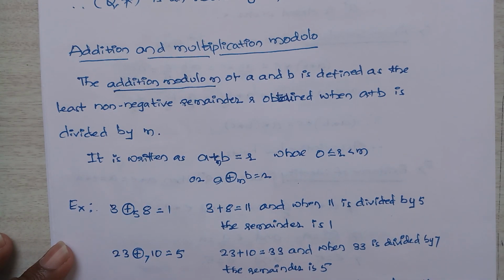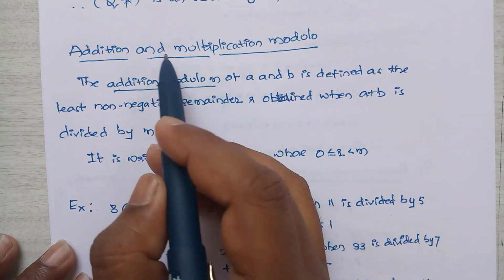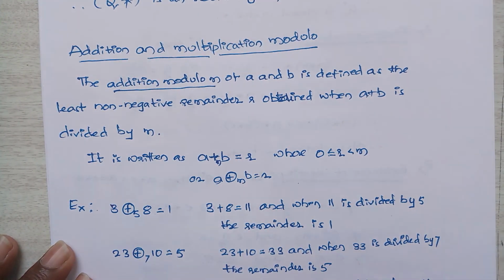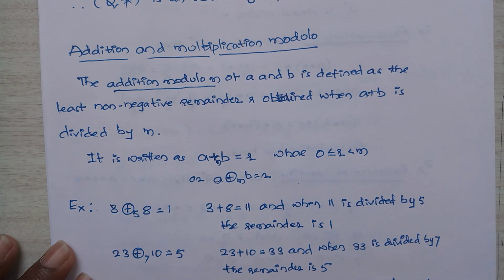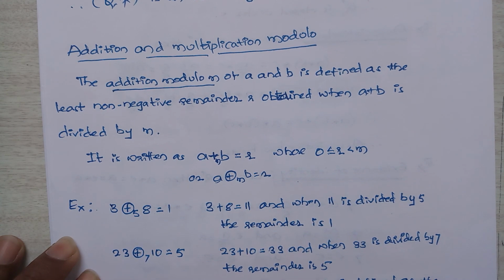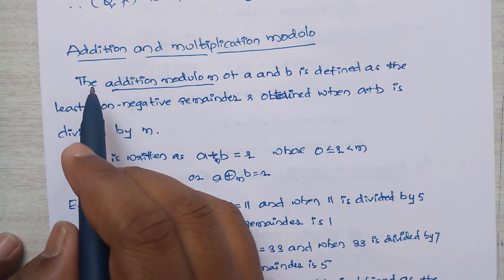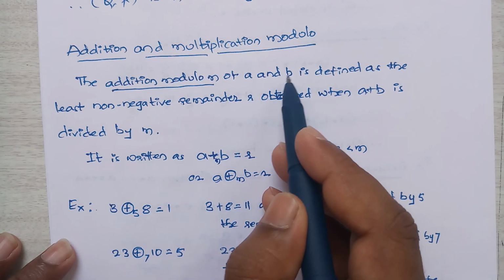Definition: addition and multiplication modulo. This is an easy concept. Let me see the definition of addition modulo as well as multiplication modulo with the help of examples.